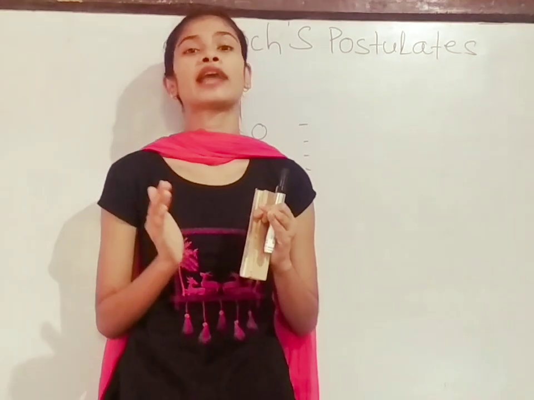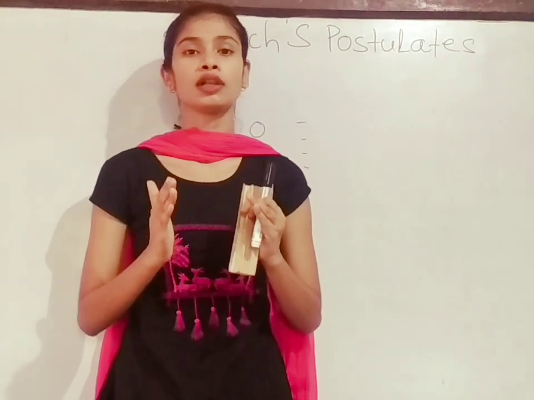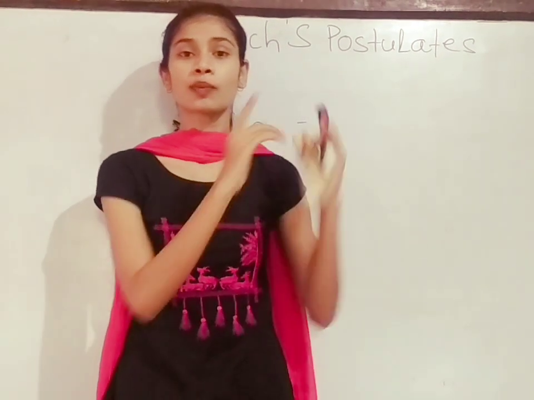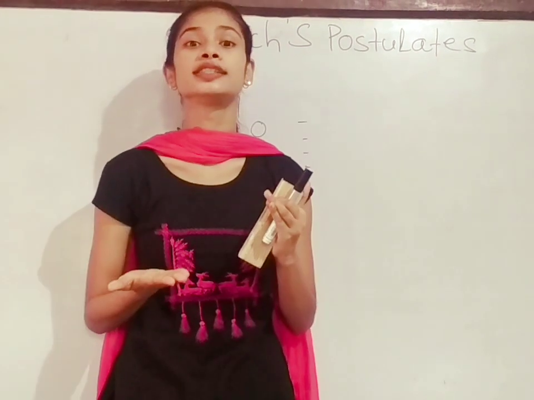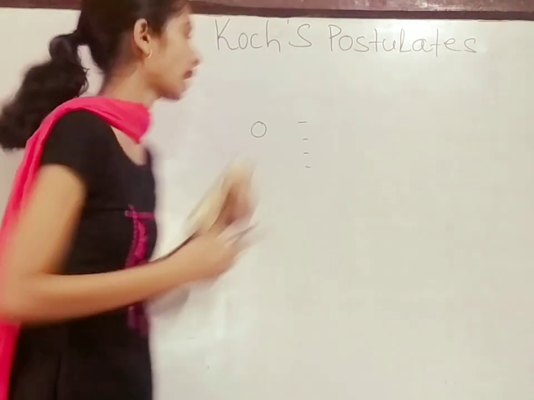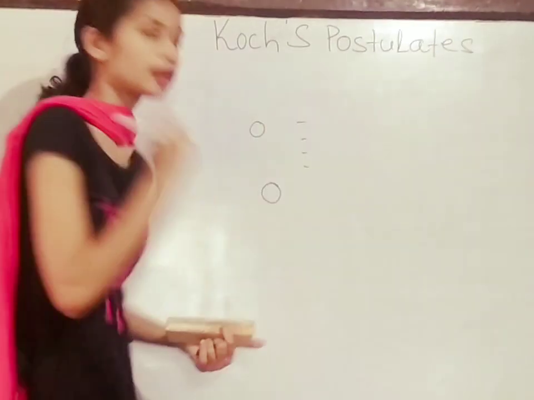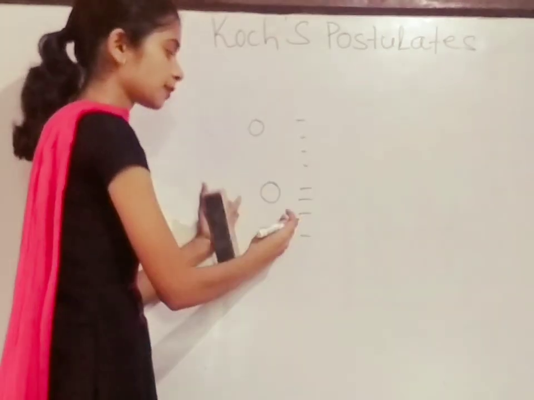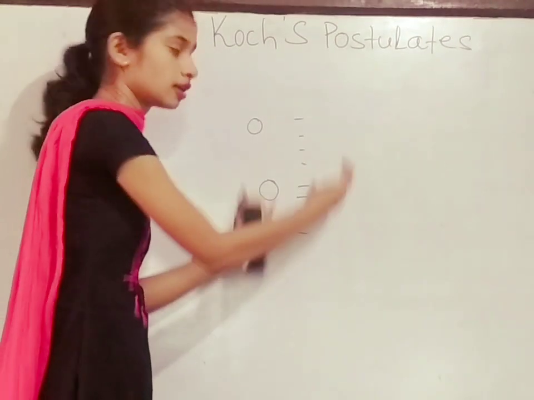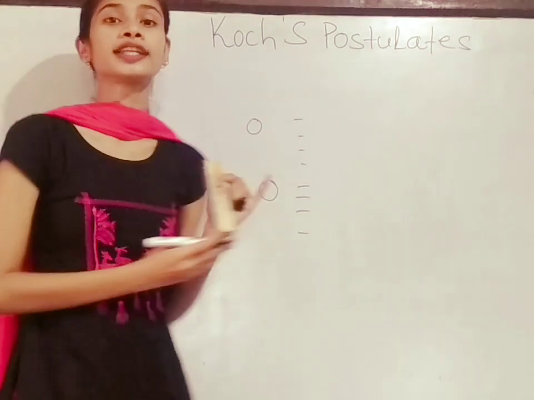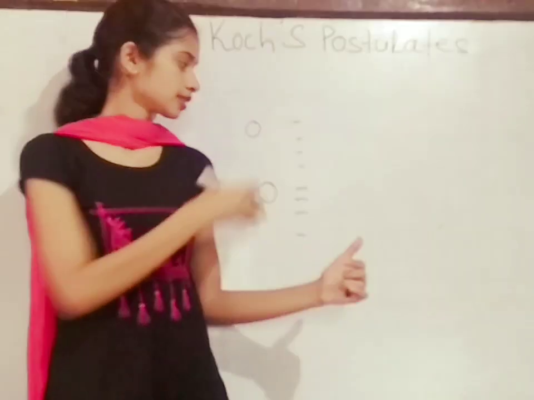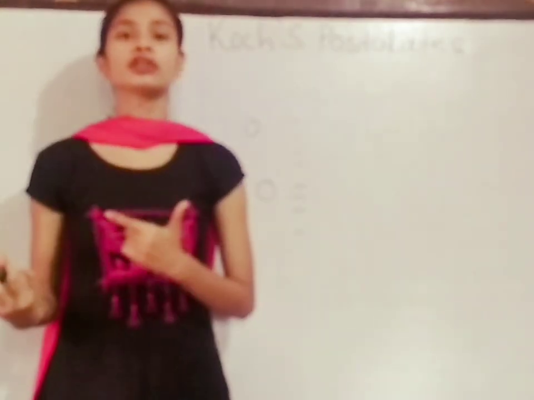If this microorganism fulfills or obeys the four criteria or postulates of Koch, then it will be called a disease-causing agent, or a causative agent, and this causative agent will cause your disease.